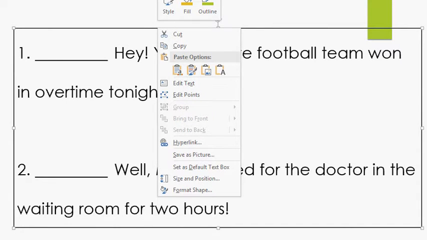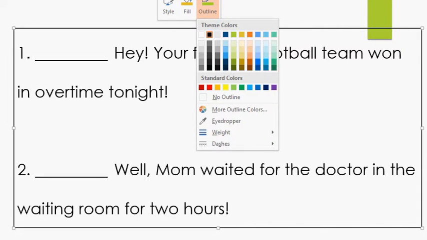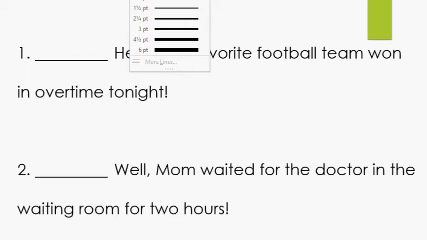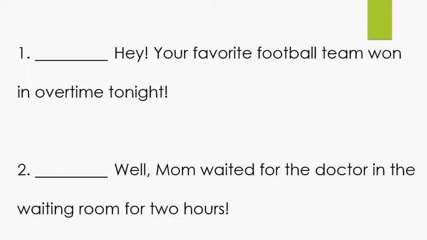looks like I need to get my pen working. So let's pick out what color we want to use today and what thickness. I think we'll go with 1.5 point, and I don't know what color we're going to have. It looks like it's not going to let me choose my color today. All right, so let's read the sentence.